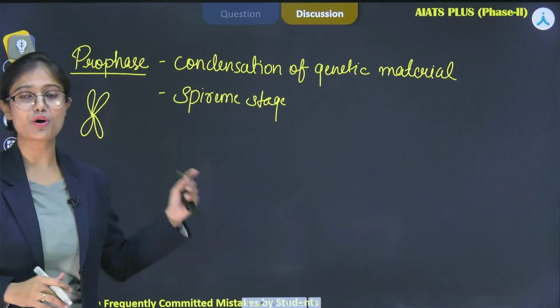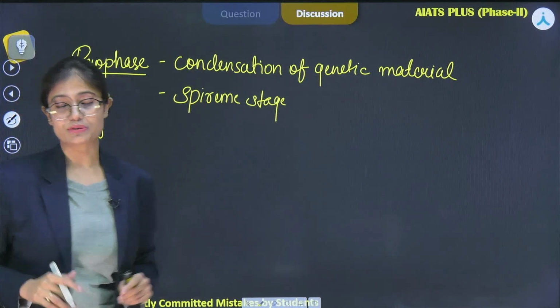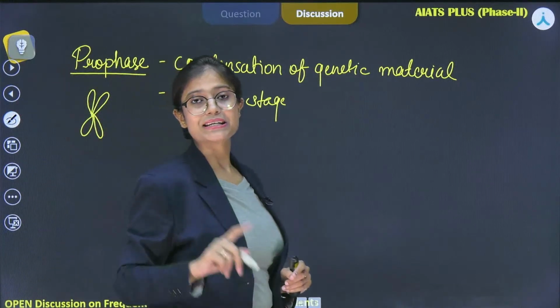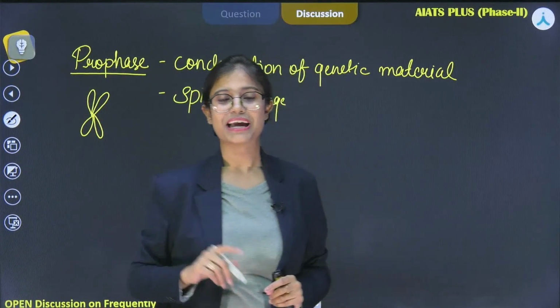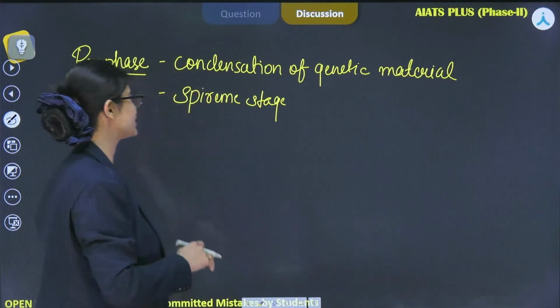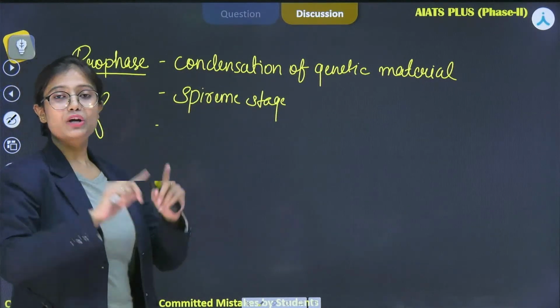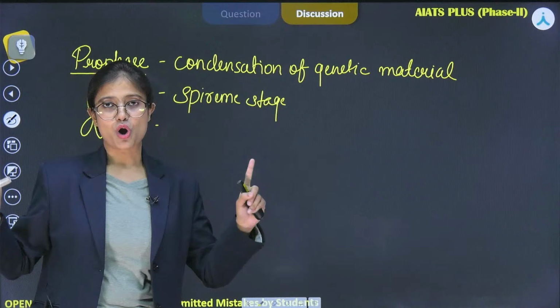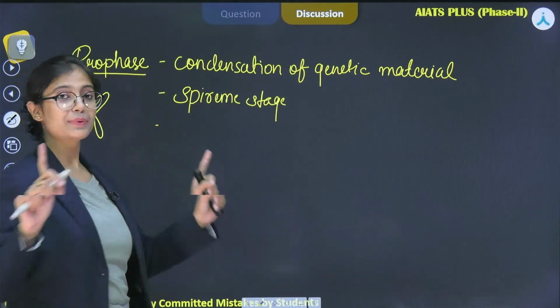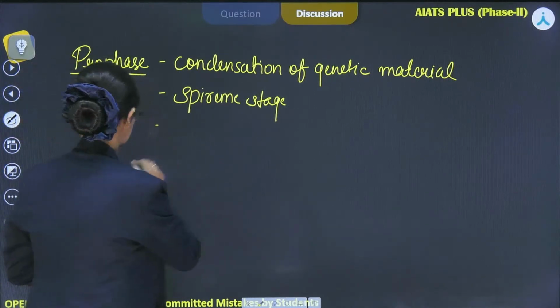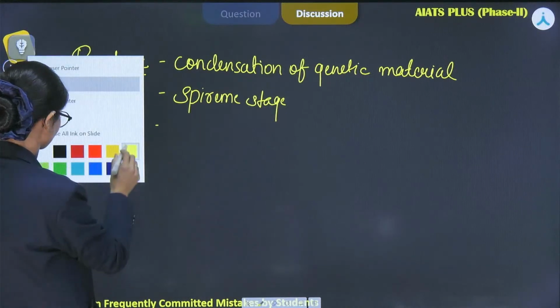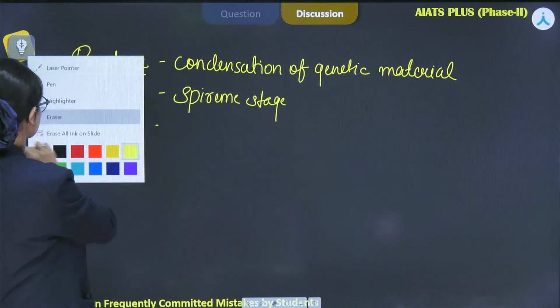Now, during the prophase, the centrosomes, which I have told you get duplicated during the interphase, will go opposite to each pole of the cell, right? वहाँ पर क्या होगा centrosome का? For example, this is a cell.